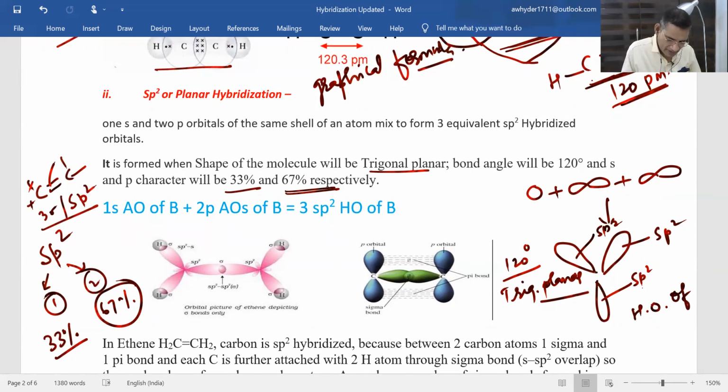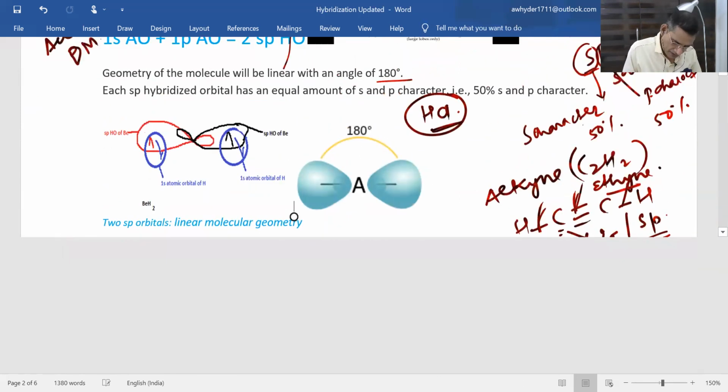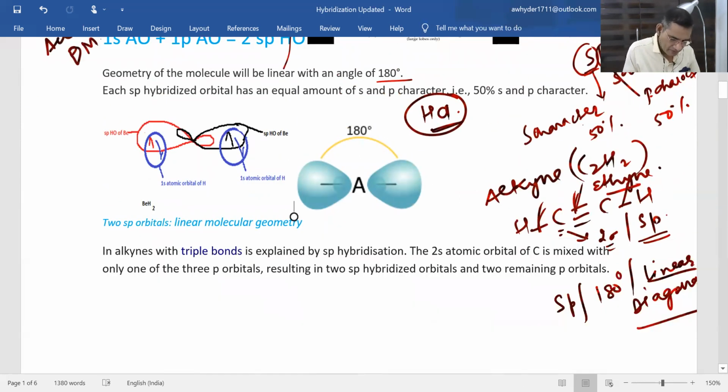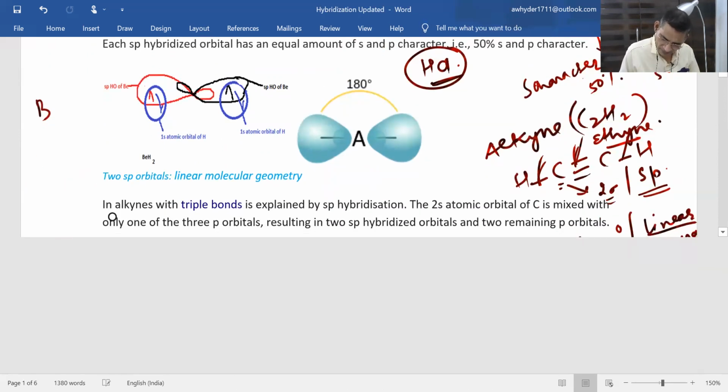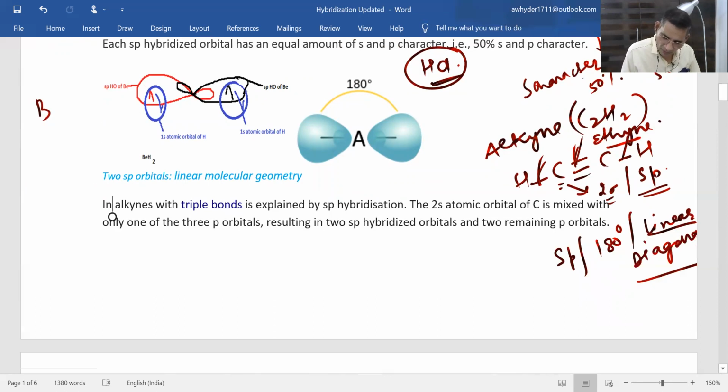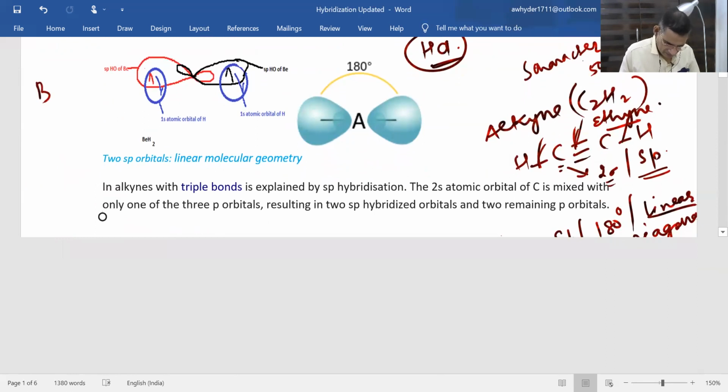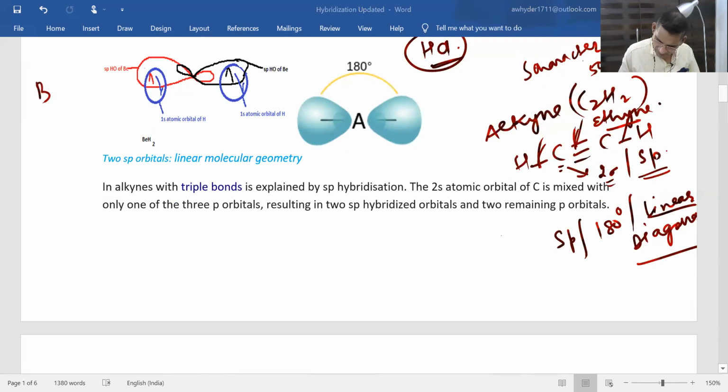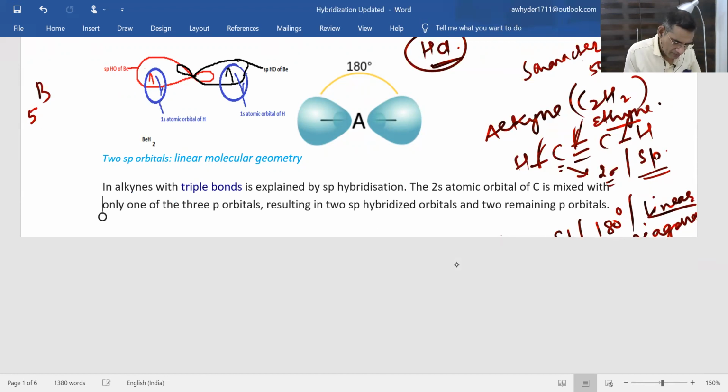Other than this, you can take boron also. Boron has atomic number 5.